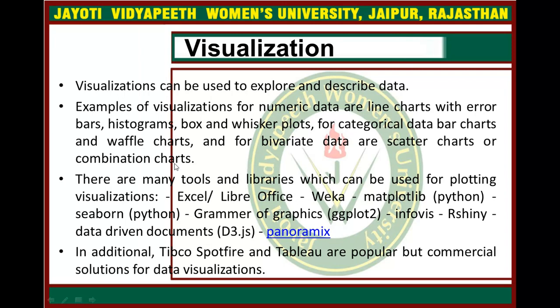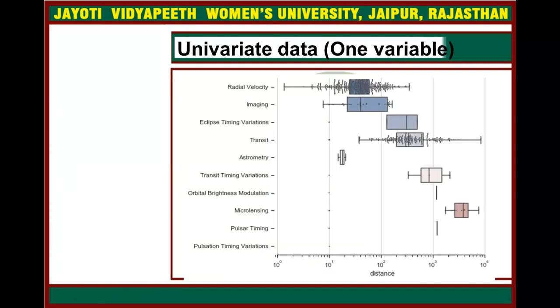Here we use tools like Excel, LibreOffice, Weka, Plotly, etc. In addition to this, TIBCO Spotfire and Tableau are popular commercial solutions for data visualization. After data visualization, we use the univariate data, or one variable.